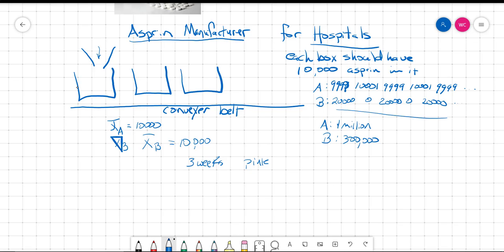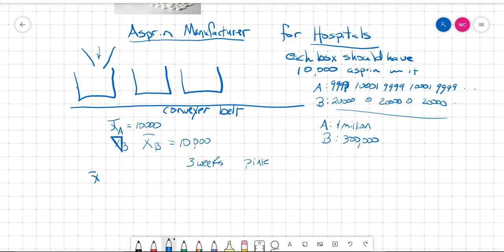Okay, so why did you get fired? Because you reported X bar, and they both had the same X bar. And so what happened? You didn't have a chance to give the full data. You didn't have a chance to give this data over here.